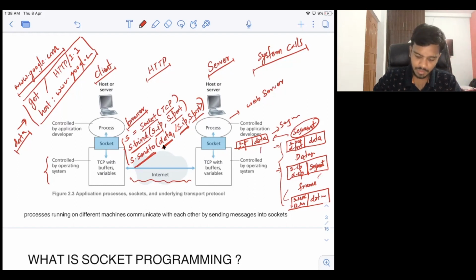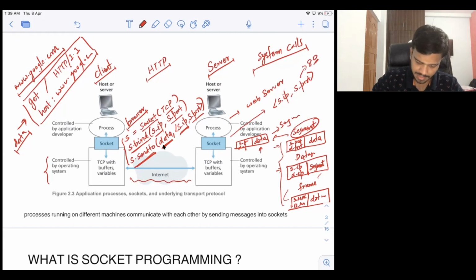Now the transport layer is not worried about what data is there. It is worried about what is the destination port number. Now it will check which process is running on this. So it will not actually check the process. It will check which socket is associated with this port number 80. And we know that this socket here is associated with server IP address and server port number. Okay. So every socket is associated with one IP address and one port number. So this server socket will be associated with server IP, and server port number here will be 80 because it's a HTTP web server.